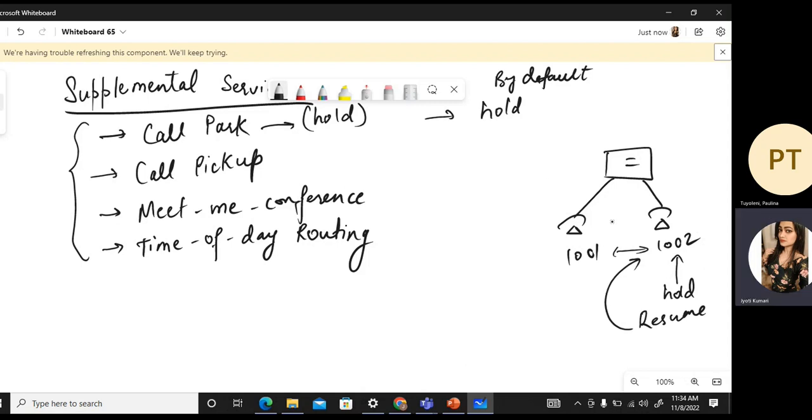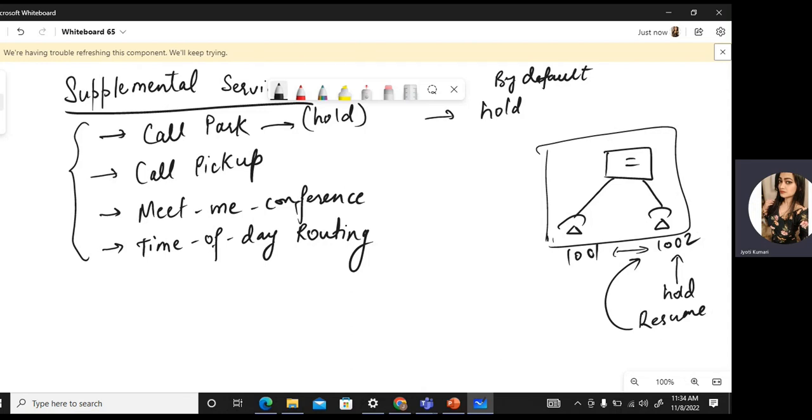But what if, let's say, I'm sitting in this cabin and there is some disturbance here. I want to move to some other room and take the call from there using the phone there. So that can be done using call park. In call park, it can be answered from any phone by putting it in a parking slot.